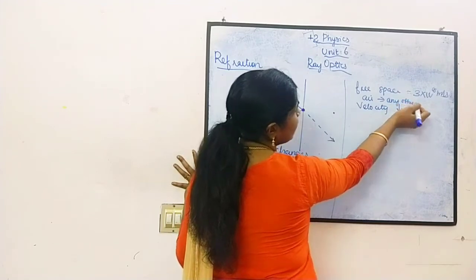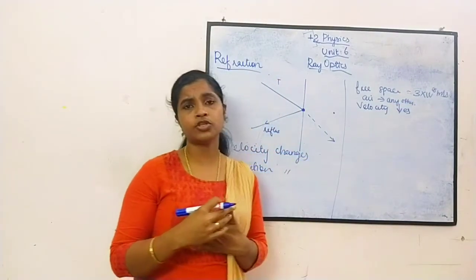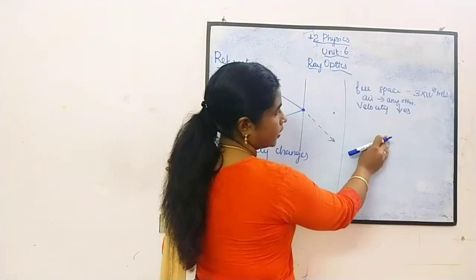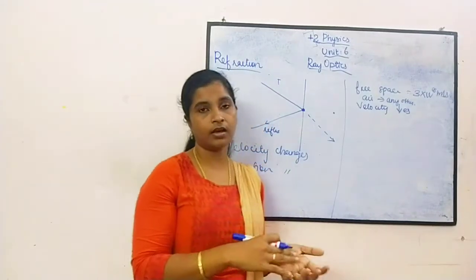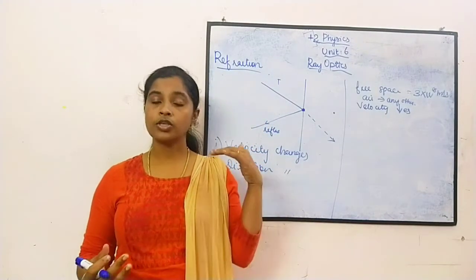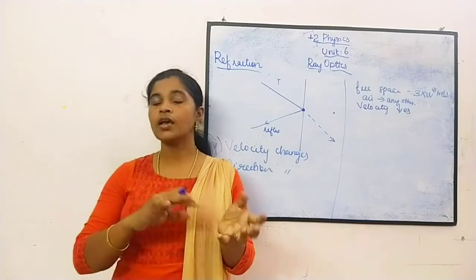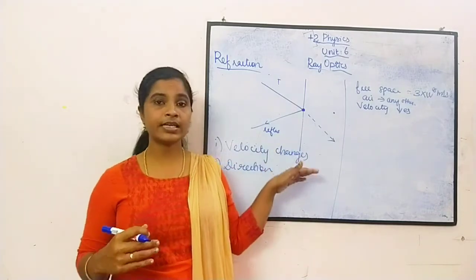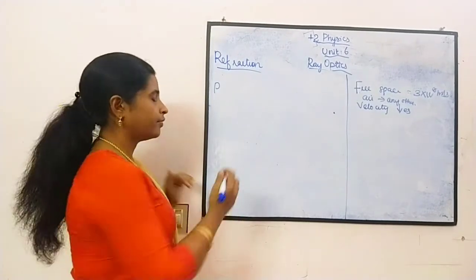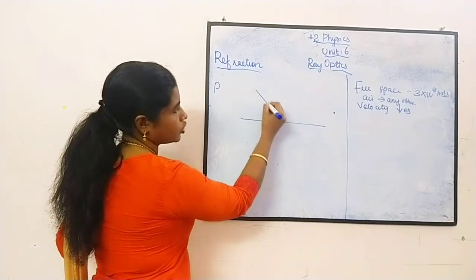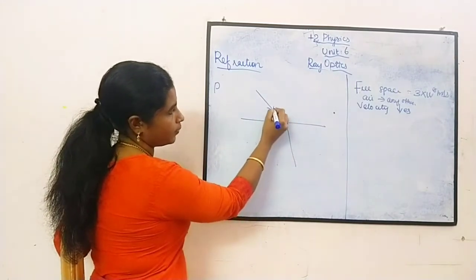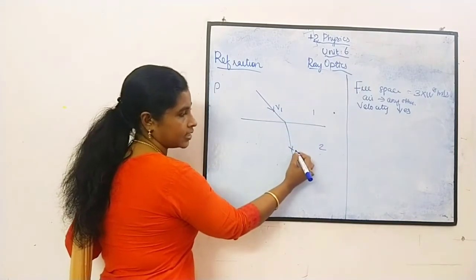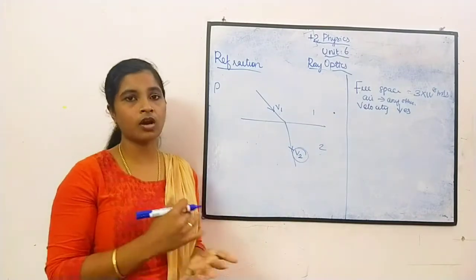Similarly, when it goes from one medium to another, for example water, it will have some velocity in water and some velocity in glass. So when it enters from water to glass, either the velocity will be increased or decreased. There is definitely a change in the velocity. Suppose this is the velocity V1; when it travels into the next medium, the velocity will become V2. Either it may decrease or it may increase.